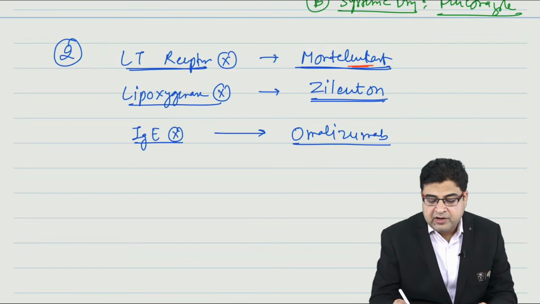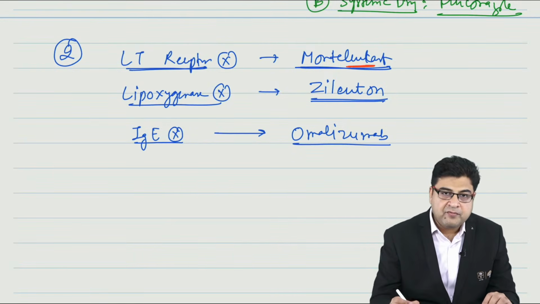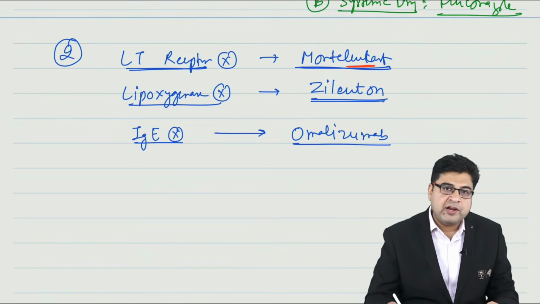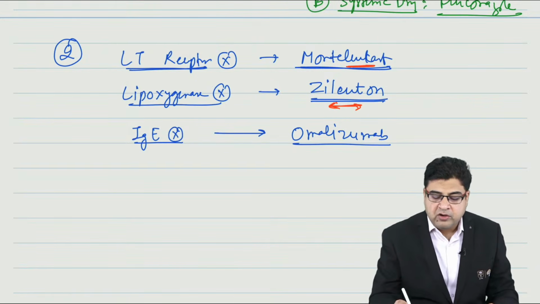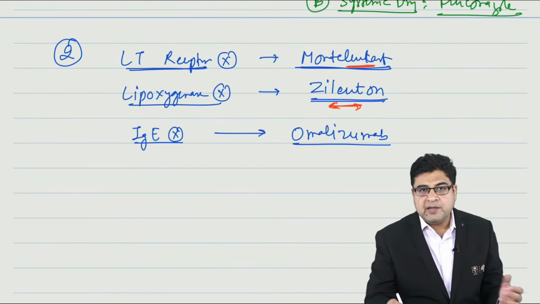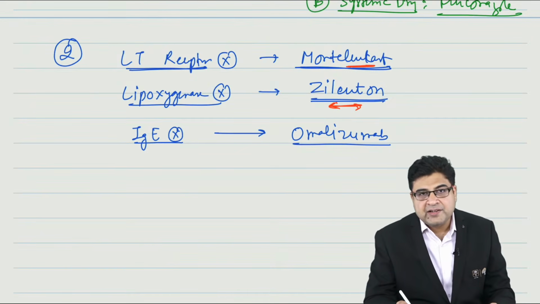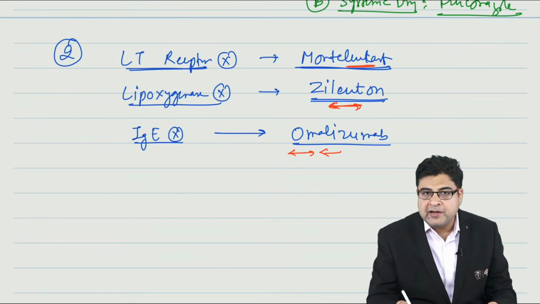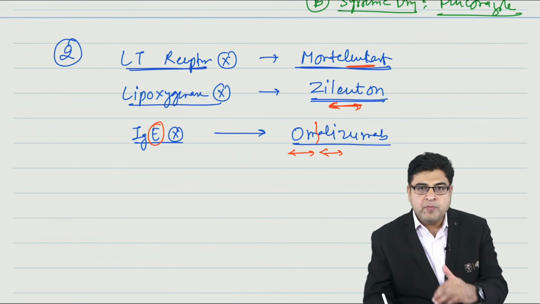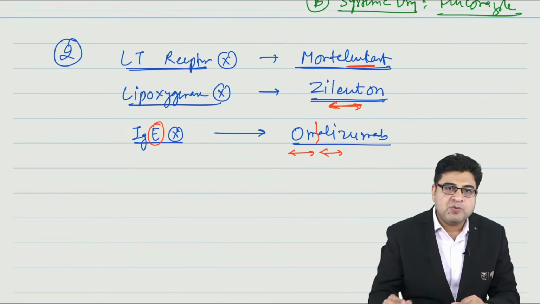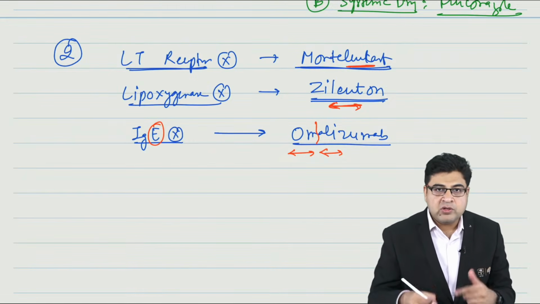In leukotriene, we have the drug montelukast. Montelukast has the word leuko in its name, so it will act on the leukotriene pathway. Now Zileuton also has the word leukotriene, so this medicine is an inhibitor of leukotriene synthesis. By inhibiting the lipoxygenase enzyme, this can block the leukotriene pathway. Now for omalizumab, some students make a mnemonic this way. Their boy names are Om and Ali. There are two boys, Om and Ali, and they will fight against the English people. So Om and Ali are Hindu and Muslim. They will fight against the English people. So omalizumab is an IgE inhibitor.